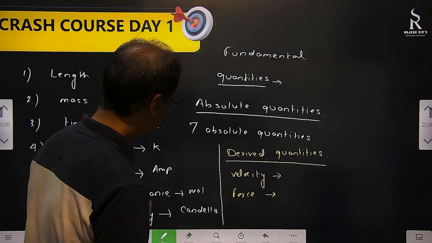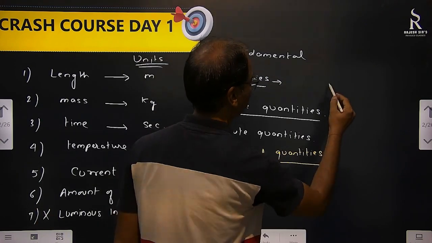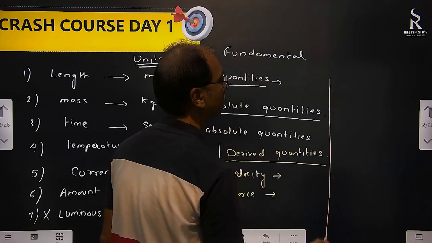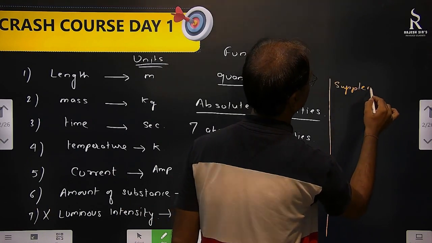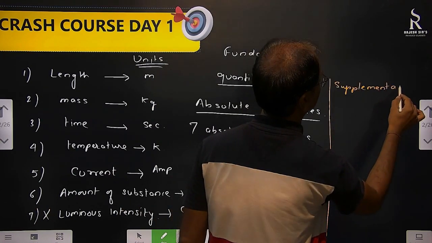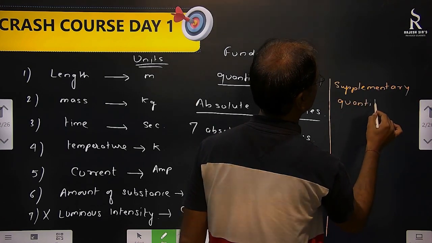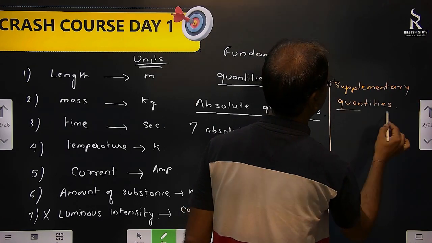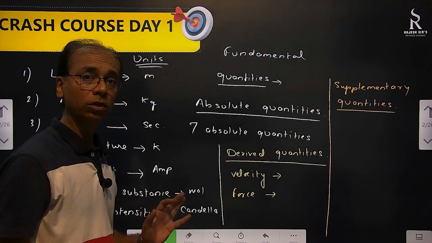Okay. But there is a third one also. And what is the third one? Supplementary quantities. What are supplementary quantities now? Supplementary quantities are also absolute.